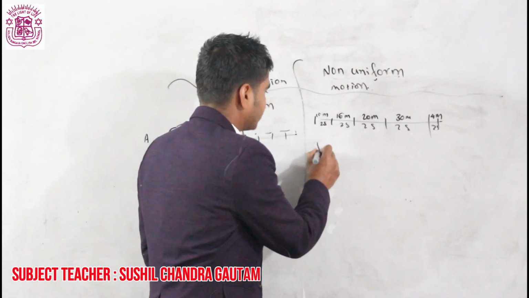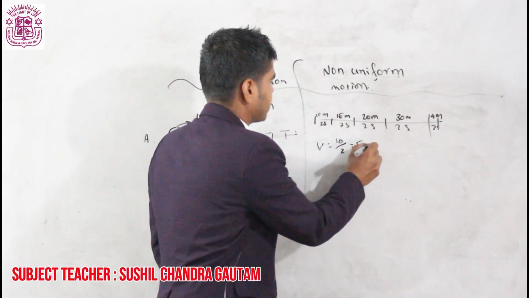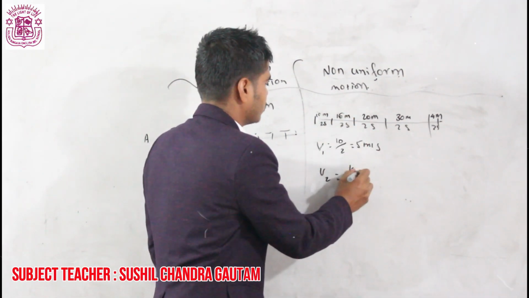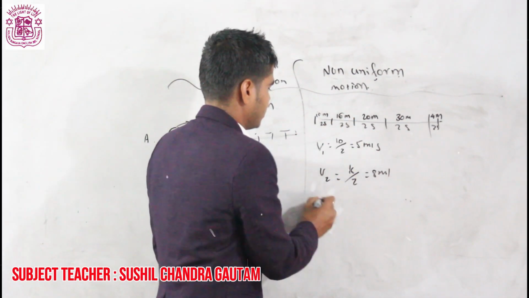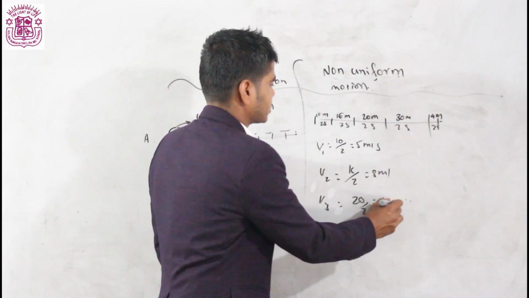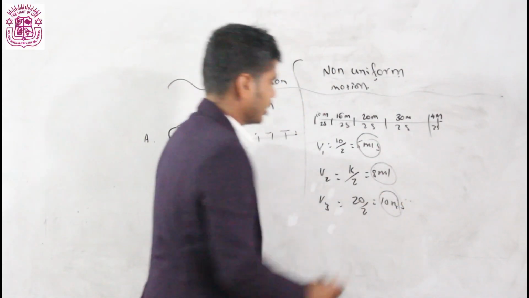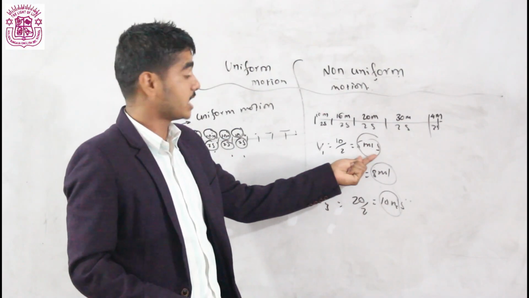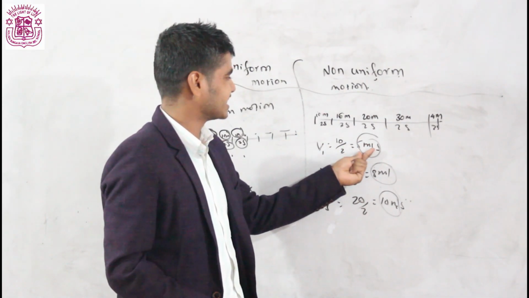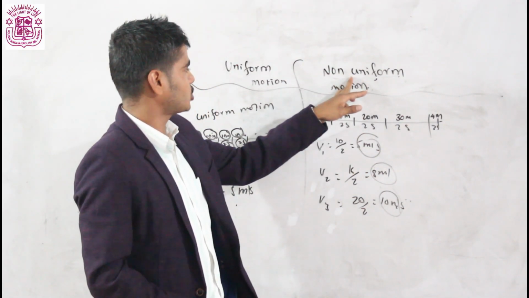At that time, what will you get as the speed? V1 is equal to, in this case, 10 by 2, means 5 meter per second. In this case, how much? V2 is equal to 16 by 2, 8 meter per second. In this, V3 is equal to what? 20 by 2, means 10 meter per second. Here the body was not changing its speed, but the speed of a body is varying here. So, non-uniform motion is what?